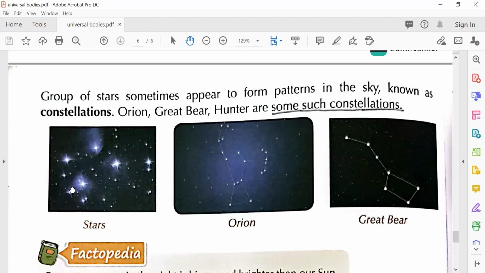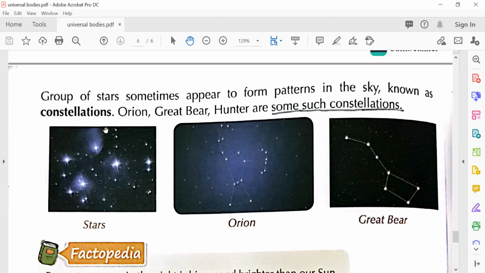1, 2, 3, 4, 5. Like there are 7 stars, then there are great bears. So this is a pole star. 1, 2, 3, 4, 5, 6, 7. Then they make a great bear. So each constellation has a name. Orion is the name of the shape that these stars make. Yes. So these are called constellations.